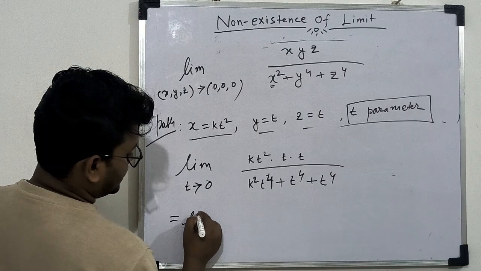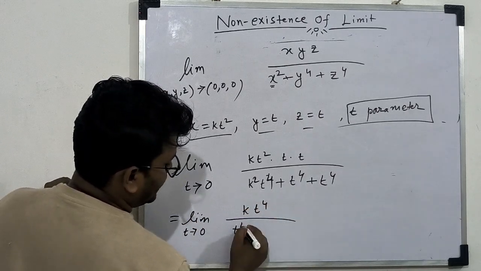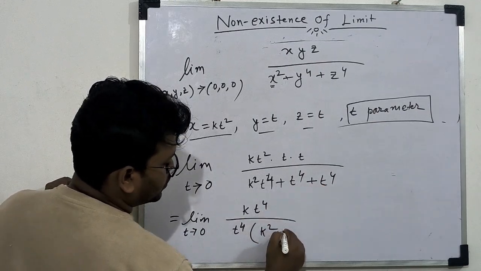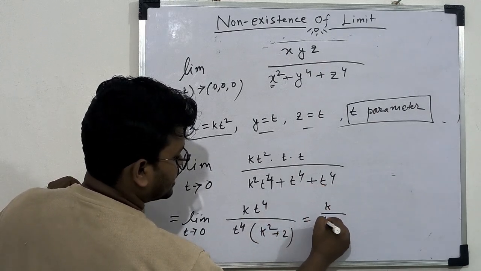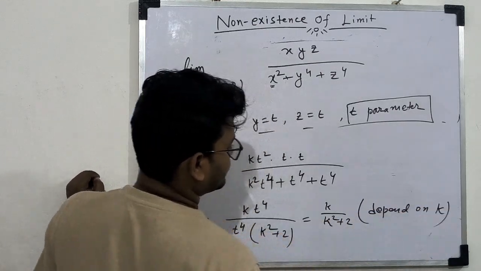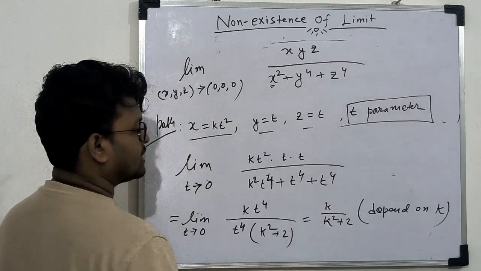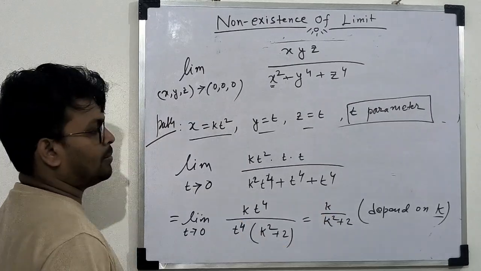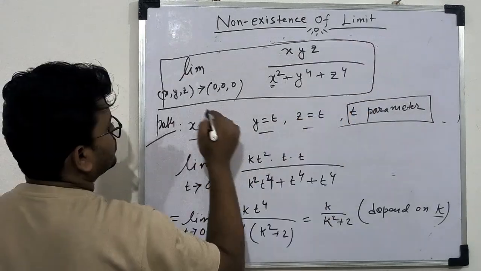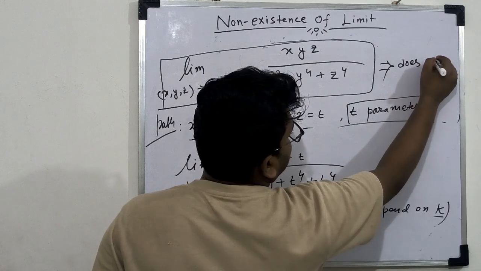So from this we get limit t tends to 0, this becomes k into t to the power 4, with t to the power 4 common, and then we get k square plus 2. So this becomes k divided by k square plus 2. So this depends on k. If we choose this path, we get the value of this limit depending on the parameter k. So this is path dependent. So we can conclude from here this limit does not exist.